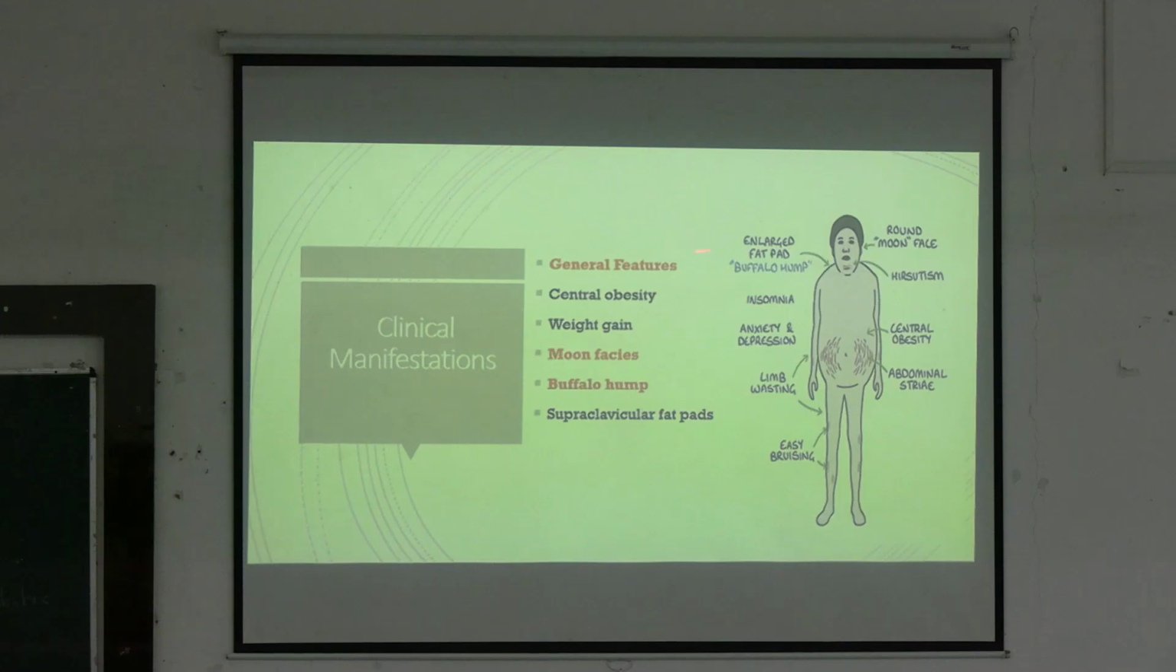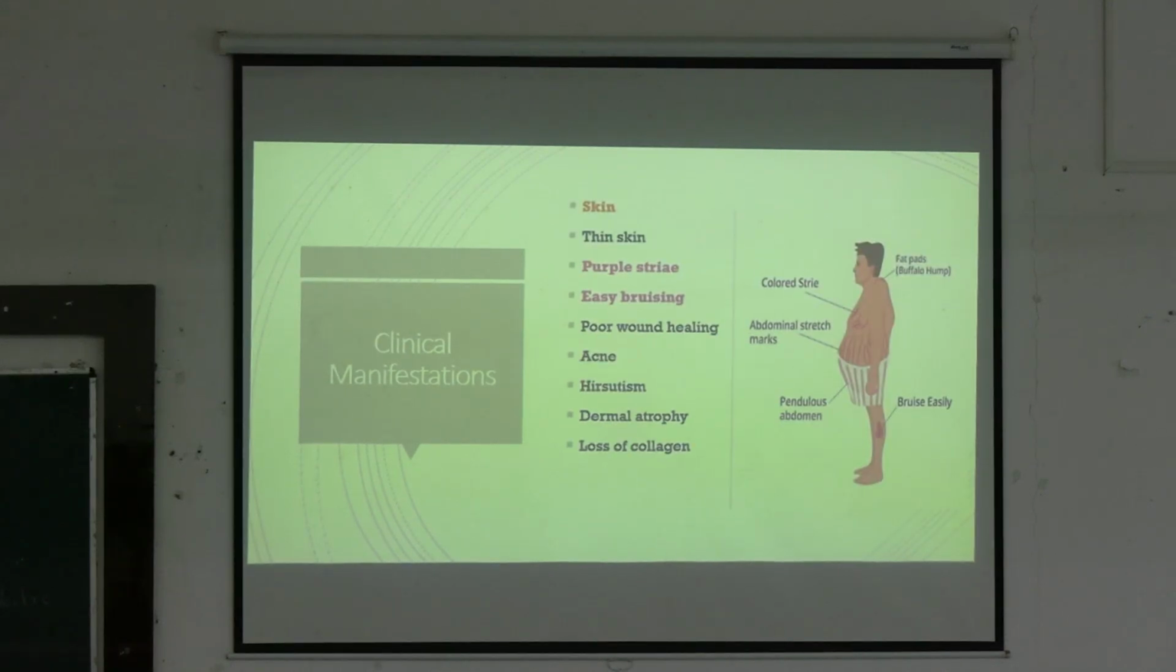There is central obesity, weight gain, moon facies, buffalo hump. Due to this thin skin, there is purple striae and easy bruising. These are the abdominal stretch marks or the striae. Due to the thin skin, these striations will form. And next, they tend to bruise easily. These are the fat pads or the buffalo hump in the back or neck. And there is also associated hirsutism and dermal atrophy and loss of collagen.